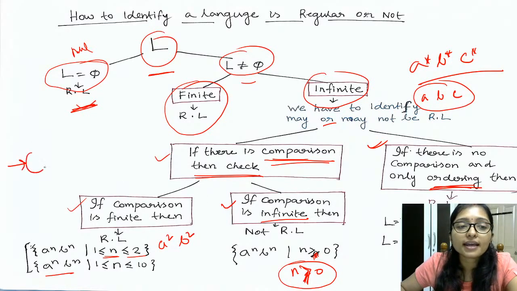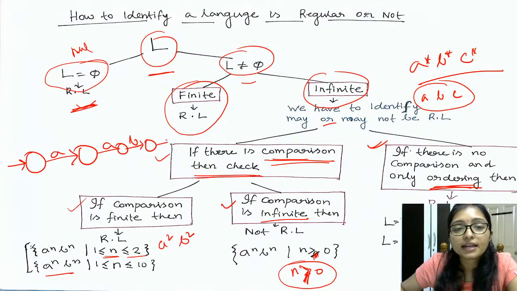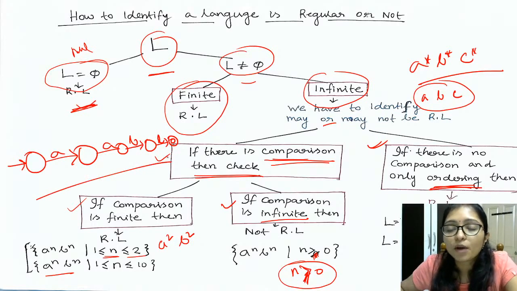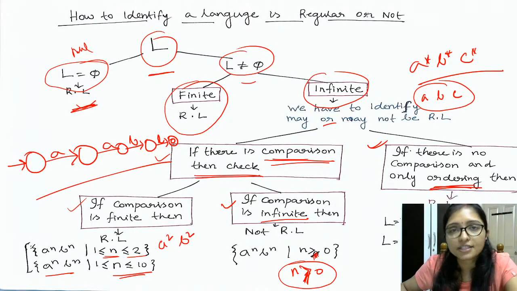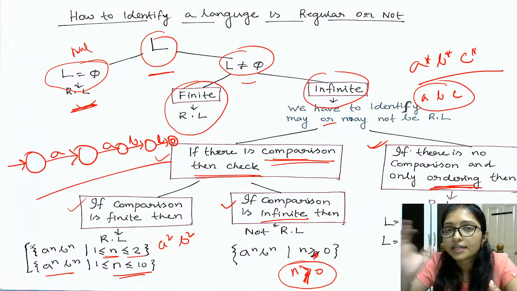We will take one A, then another A, then another B, then another B. Easily we can draw, right? So there is no problem. And also for 10 we can write, but when it is infinite, then it is not possible. Clear? How to identify the regular language, the context free grammar, context sensitive grammar, and deterministic context free, non-deterministic context free, everything is clear?